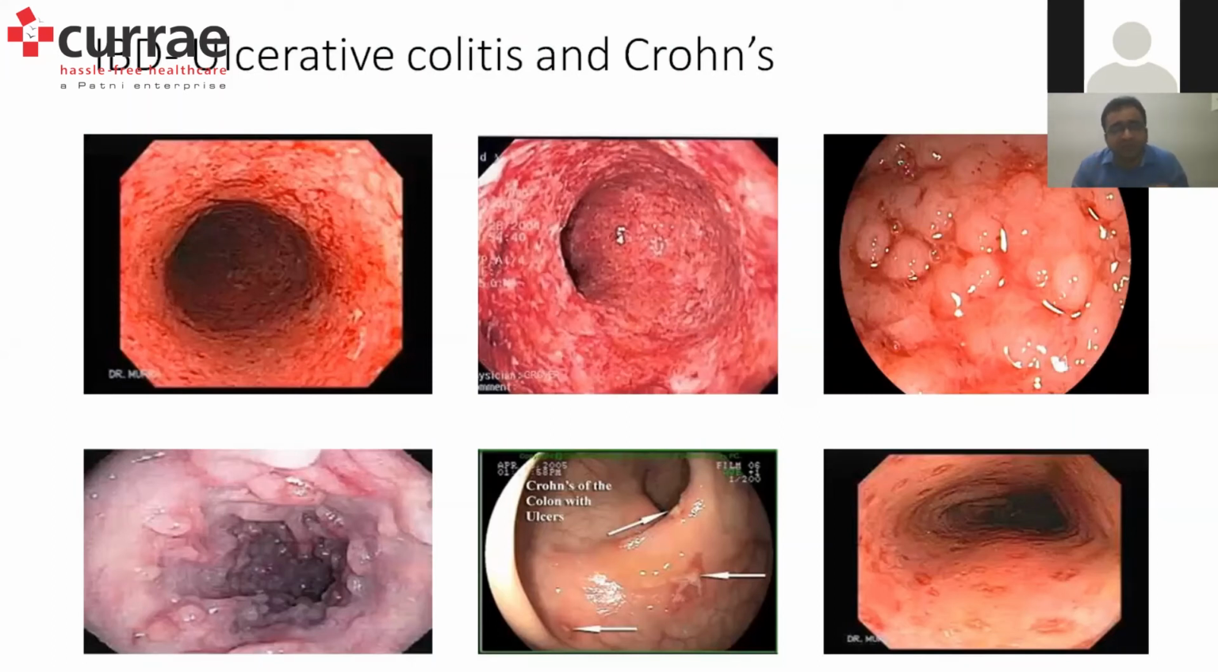So in IBD, the upper three slides are of ulcerative colitis. You can see the colonoscopic image of superficial ulceration, like carpet ulcerations all throughout the colon. There is no area of normal mucosa at all.